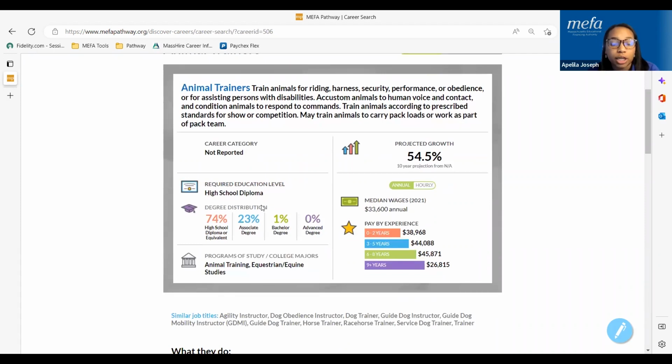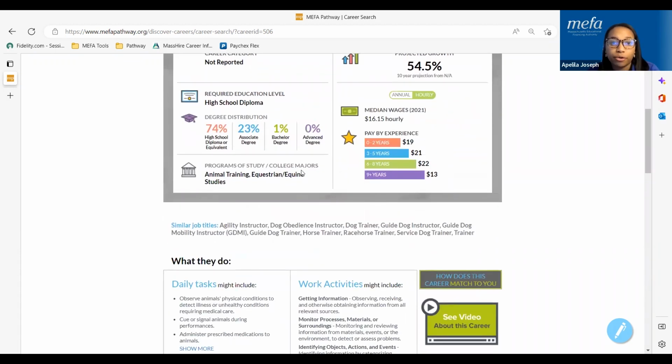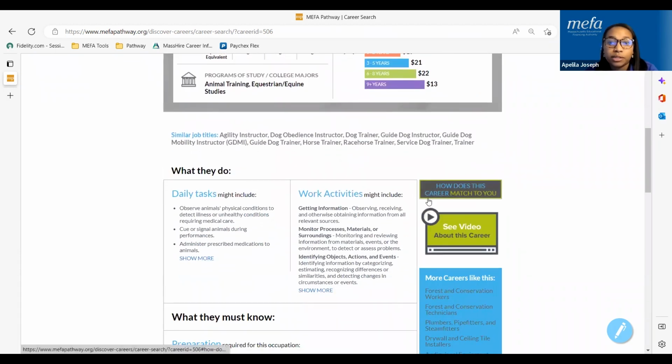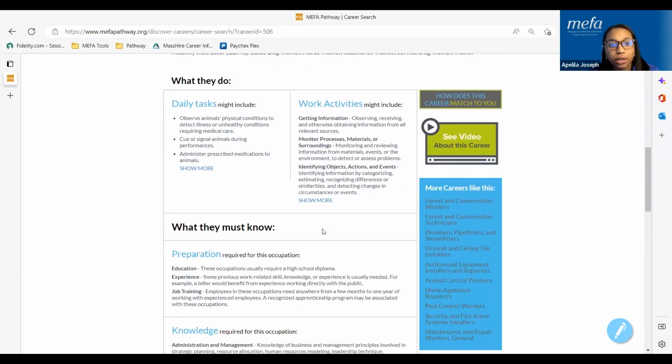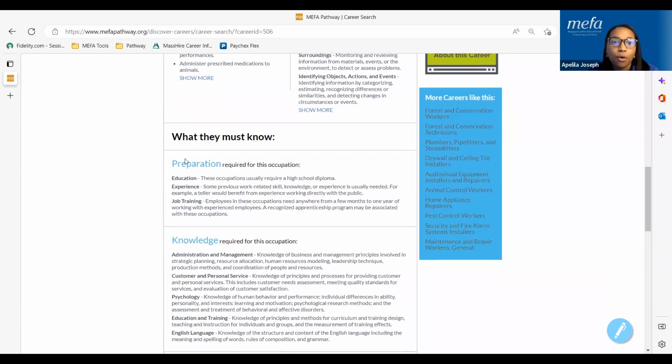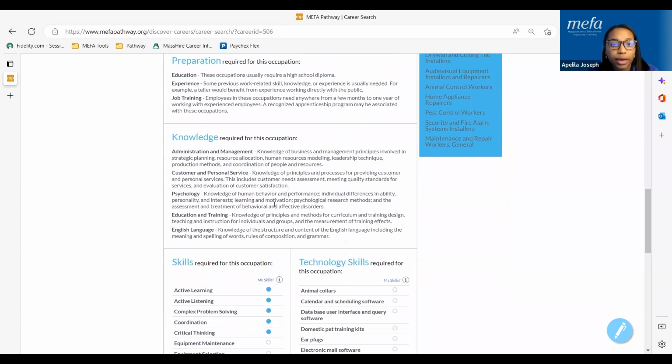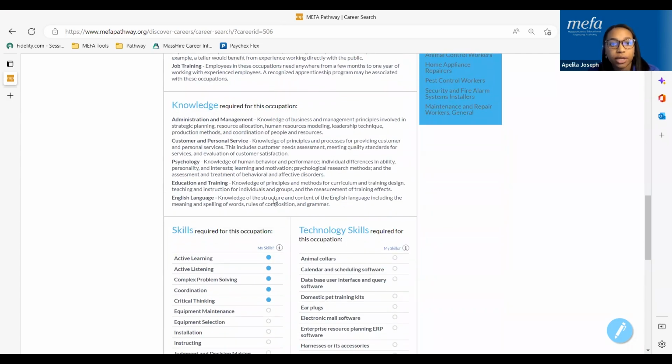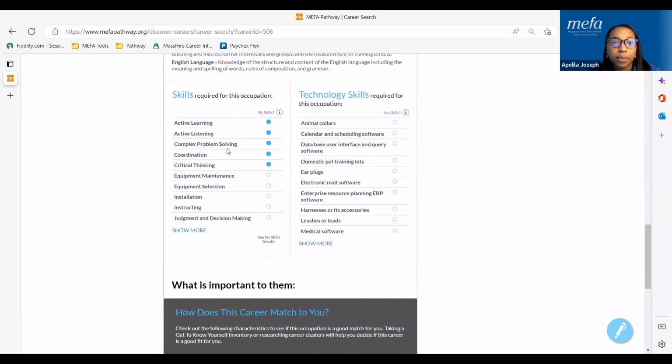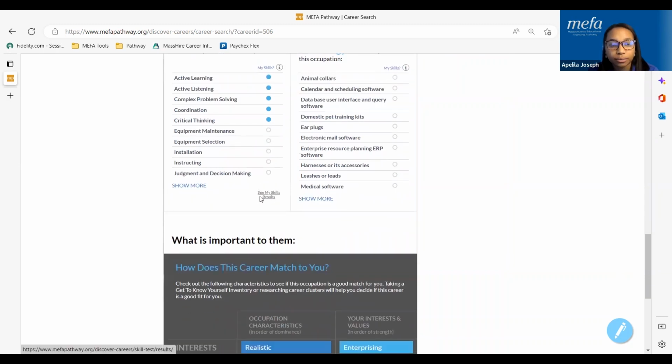They'll see the required education level. They can see both annual and hourly wages, as well as required programs of study. Some careers also have a great video, so students can learn more about the career, but they'll also see daily tasks and work activities associated with the career, ways students can prepare for the career, required knowledge for the occupation, as well as a much larger list of skills required for any particular occupation.